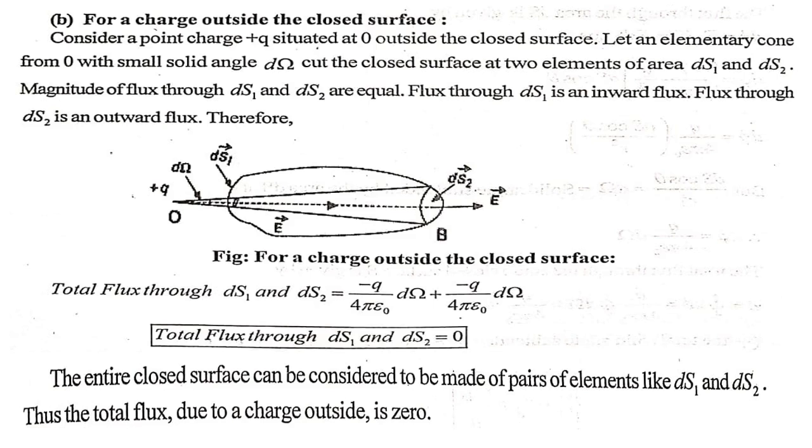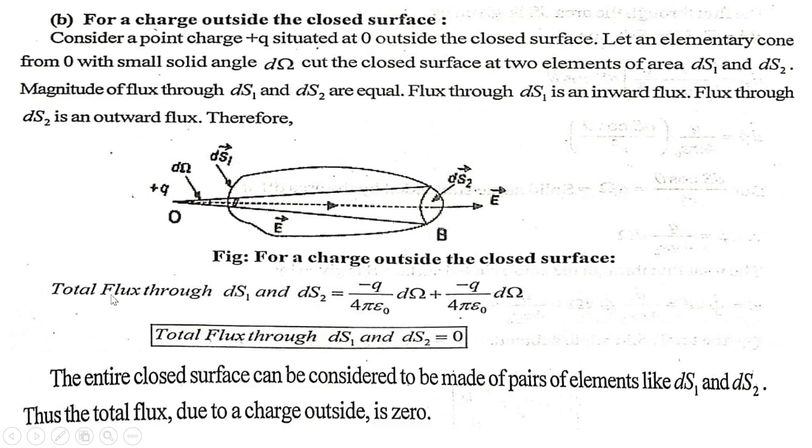Let an elementary cone from O with a small solid angle dω cut the closed surface at two elements of area dS1 and dS2. Magnitude of flux through dS1 and dS2 are equal. Flux through dS1 is an inward flux. Flux through dS2 is an outward flux.